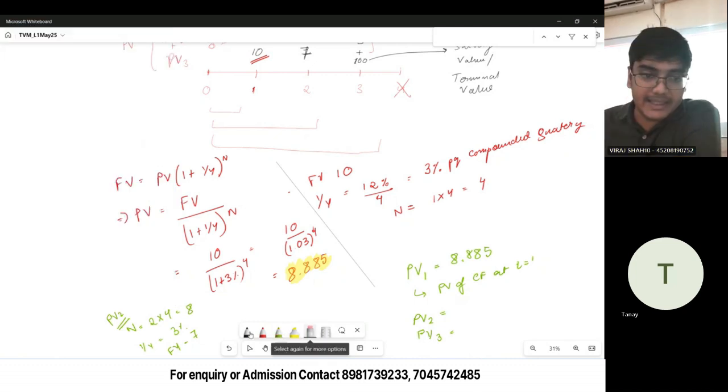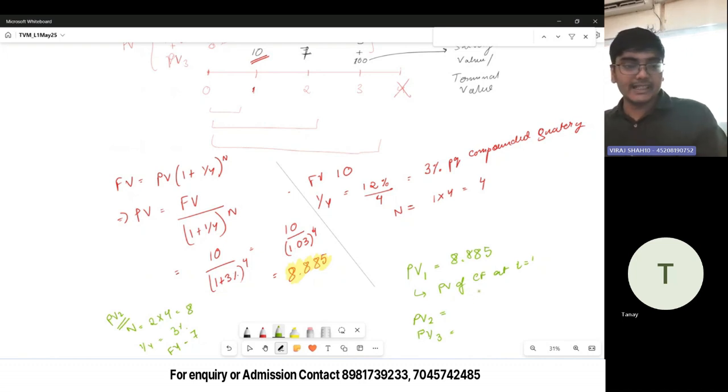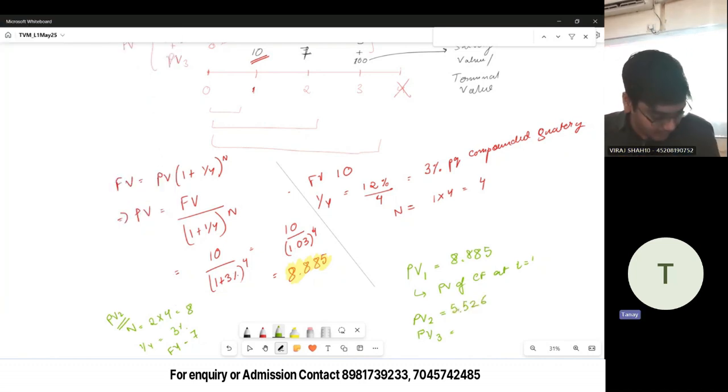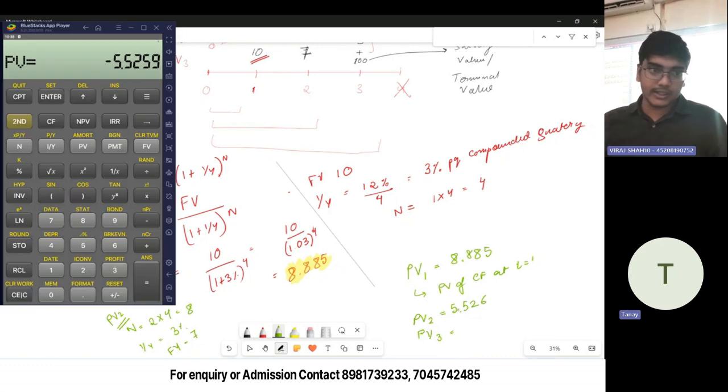I am getting 5.52. Did you do second clear TVM? If you haven't done it, it might come out incorrect. I'm still getting the same answer. You're using the TVM function now. Second clear TVM, do it with me. Put 7, press FV.